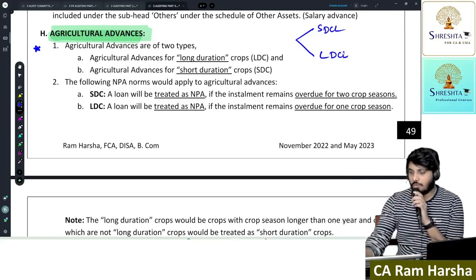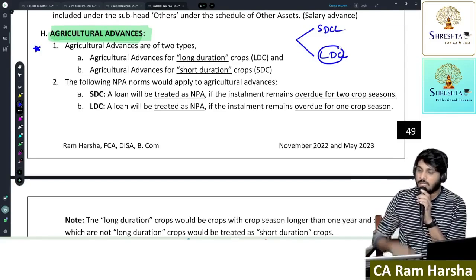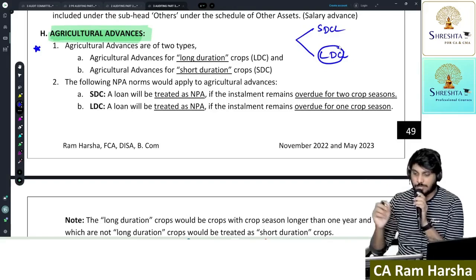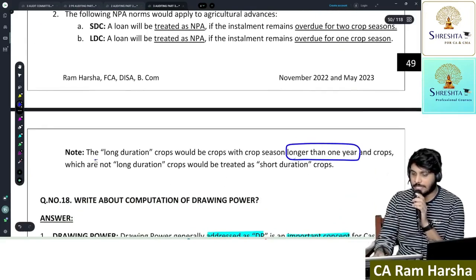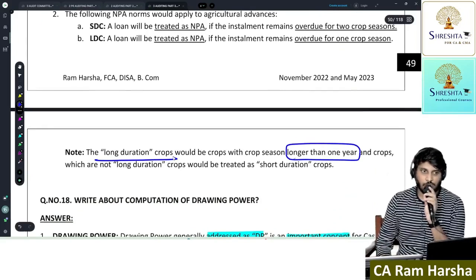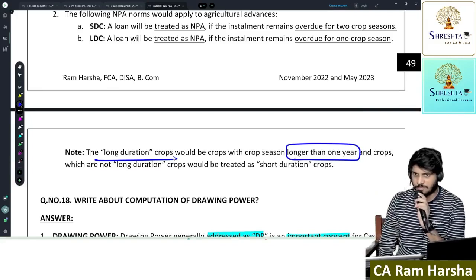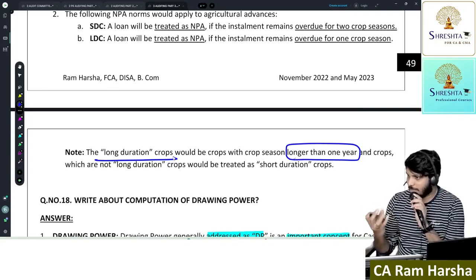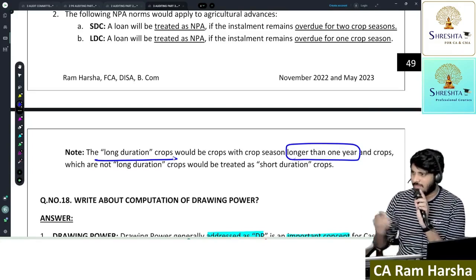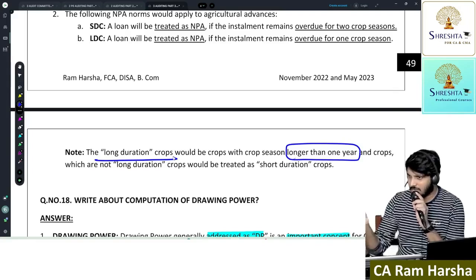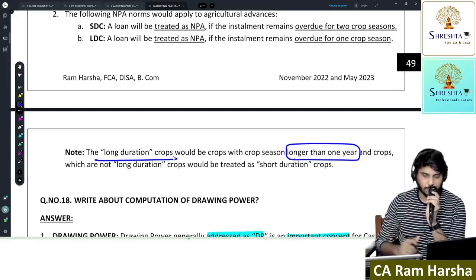Now first of all, what is a long duration crop? If the crop season is longer than 1 year, it is treated as long duration crop. Remaining crops are short duration crops. Tobacco and the like are long duration crops. Vegetables, bananas, all these are short duration crops. Many fruits and vegetables are short duration crops.